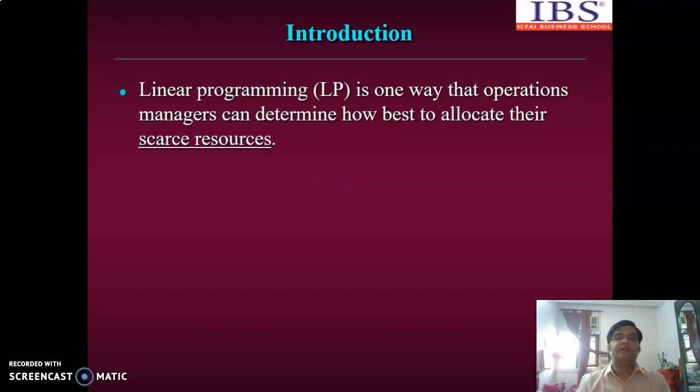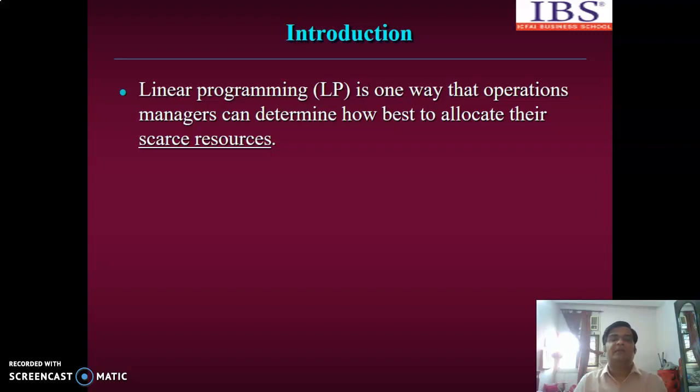Today's topic is linear programming. So, before we start linear programming, let us understand what linear programming is. Linear programming is one way that an operations manager can determine how best to allocate their scarce resources. If we take any industry, suppose production, in production there are scarce resources. Resources are scarce. Suppose we consider the case of Maruti, a production plant which is producing cars.